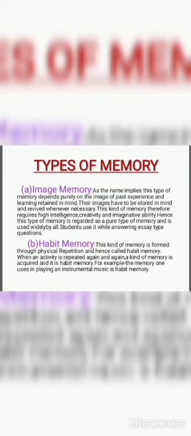Okay. First point is image memory. As the name implies, this type of memory depends purely on the image of the past experience and learning retained in our mind. So from the name itself we can understand, isn't it? This type of memory totally depends on the image of our past experience and learning, which is stored in our mind, so that we can use that information or knowledge in our present situation.